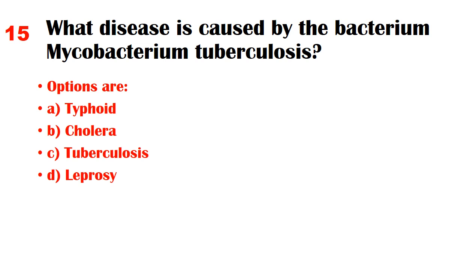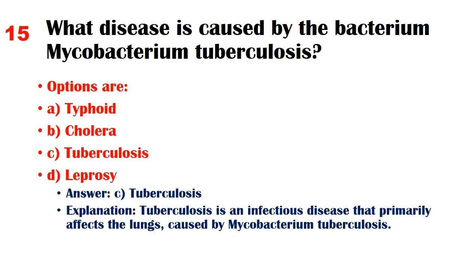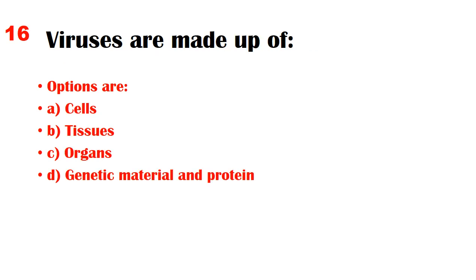Options are A. Typhoid, B. Cholera, C. Tuberculosis, D. Leprosy. Answer: C. Tuberculosis. Explanation: tuberculosis is an infectious disease that primarily affects the lungs, caused by Mycobacterium tuberculosis. Viruses are made up of.